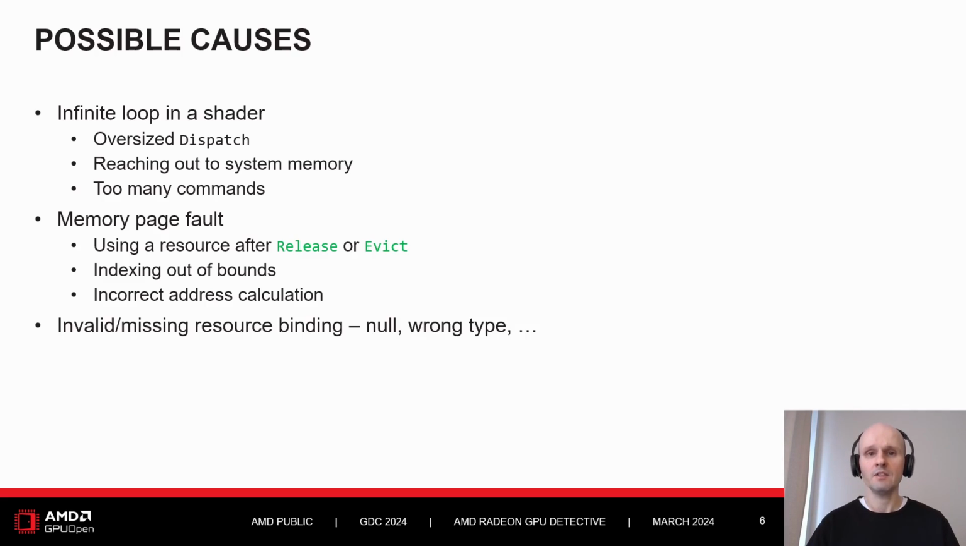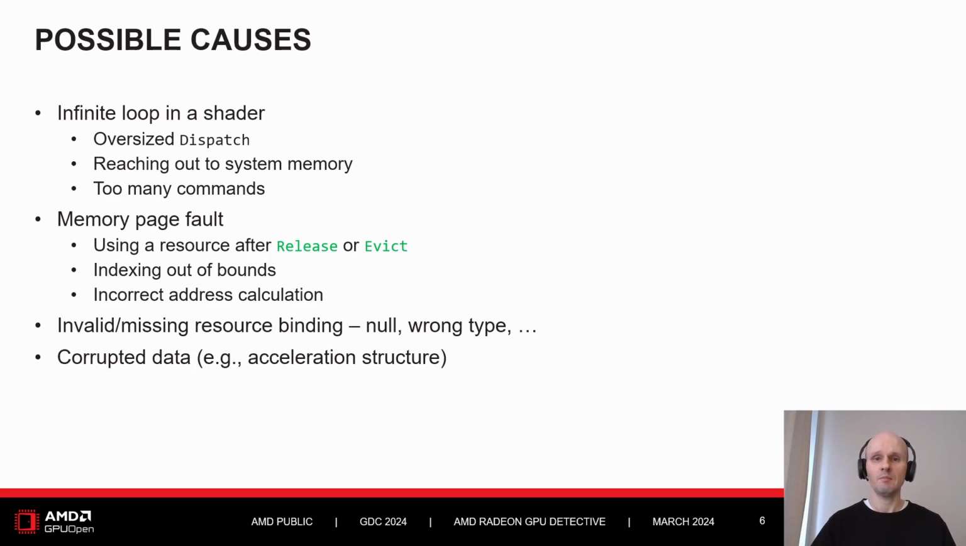Incorrect resource bindings also happen quite often, with outdated resources bound to shaders through descriptors. Finally, some corrupted data in memory can also cause a crash, for example, inside a buffer holding acceleration structure for ray tracing. Other causes are also possible.